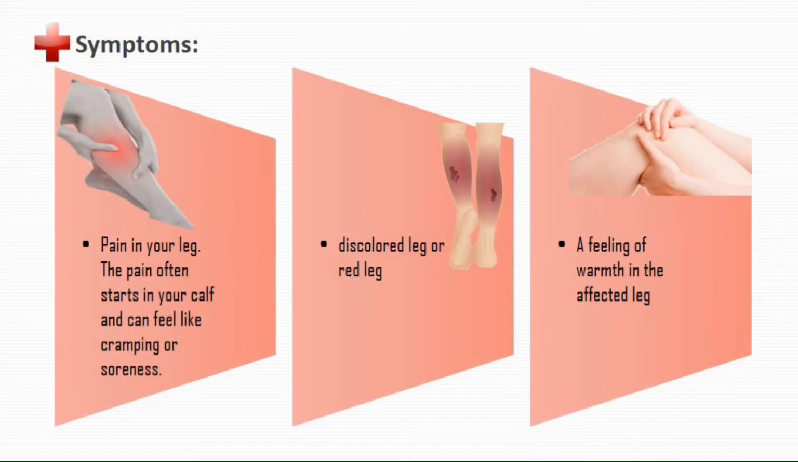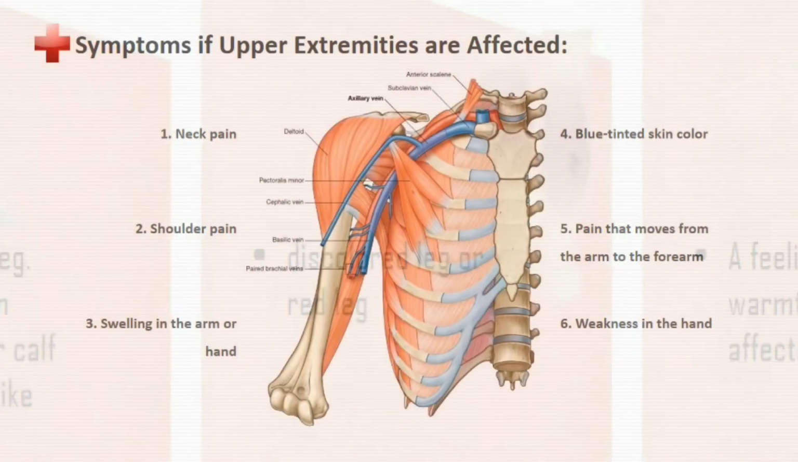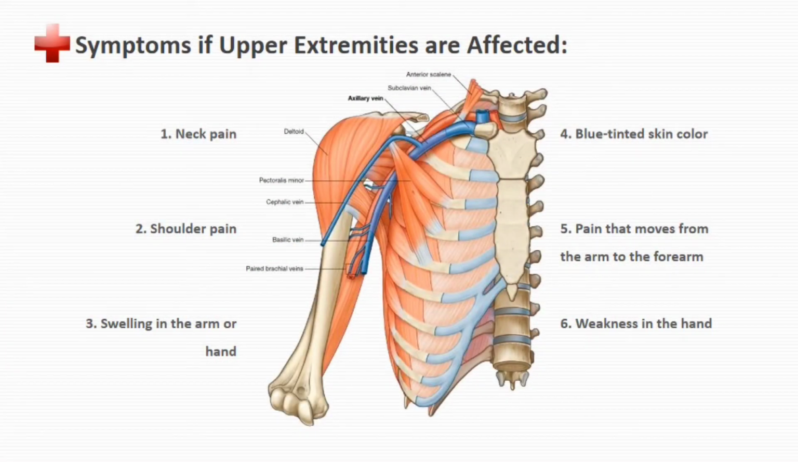These are the symptoms that you may feel if you have DVT. A pain in your leg that often starts in your calf and can feel like cramping or soreness, a discolored leg, or what we know as the red leg, and a feeling of warmth in the affected leg. If the upper extremities are affected, the symptoms are neck pain, shoulder pain, swelling in the arm or hand, blue tinted skin color, pain that moves from the arm to the forearm, and weakness in the hand.